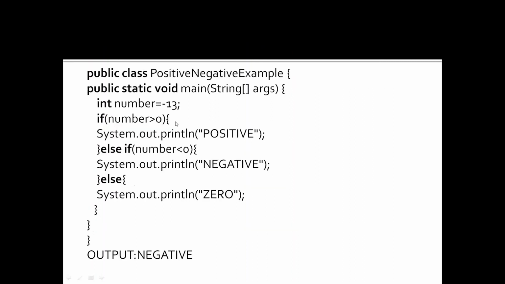For example, public class PositiveNegativeExample. Here I have taken the class name as PositiveNegativeExample, and I have written a main method. Then I have defined a variable number equal to minus 13. If number is greater than 0, print positive; if number is less than 0, print negative; else print 0. So first the condition checks: minus 13 is greater than 0. It's false. Then it goes to the next statement: minus 13 is less than 0. Yes, it's true, right? Then it prints negative. So the output here we got is negative, and this is an example.